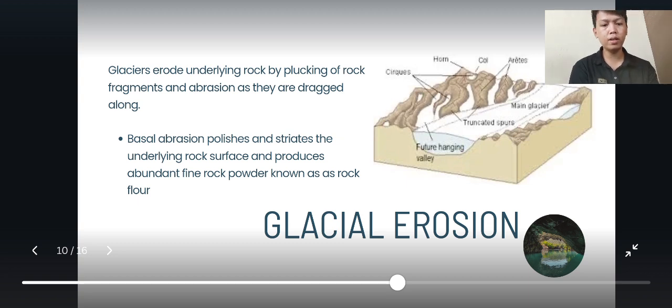Glaciers erode underlying rock by plucking of rock fragments and abrasion as they are dragged along. Basal abrasion polishes and strips the underlying rock's surface and produces abundant fine rock powder known as rock flour.